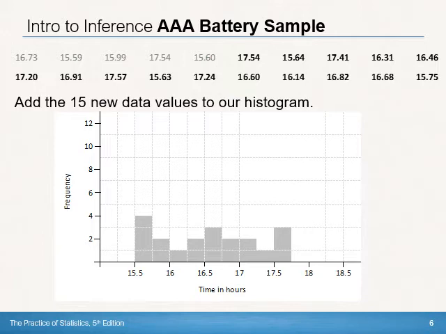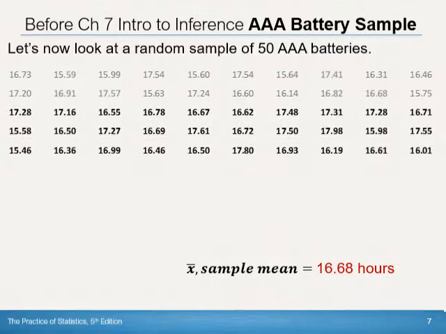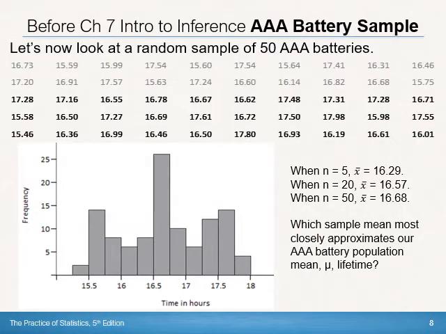All right, so we might think, well, let's take a larger sample. So in this slide here, I'm taking a sample of 50. Now, I'm not asking you to do the sample mean in this case. I just gave it to you. So the sample mean when we did 50, so we added, what, 30 more to our 20 to give us a total of 50 now. If we graph that, we get something that looks like this.